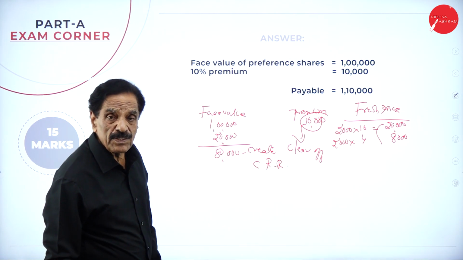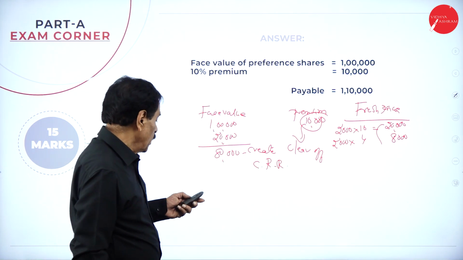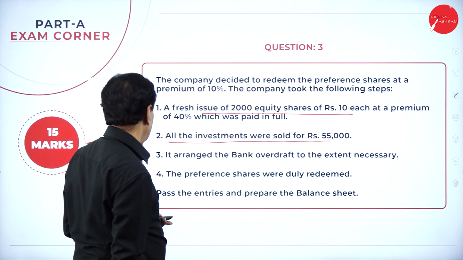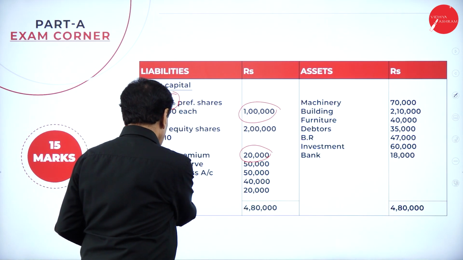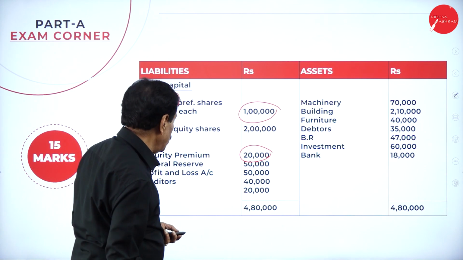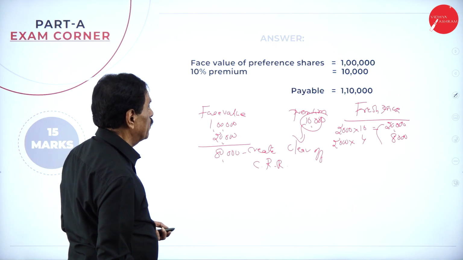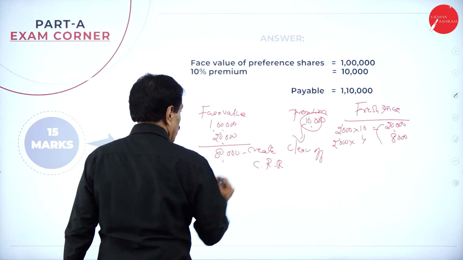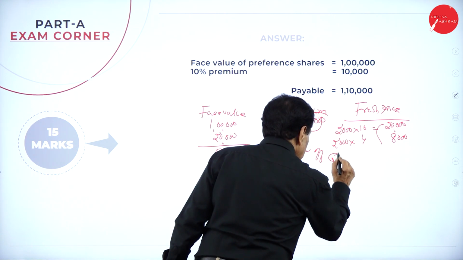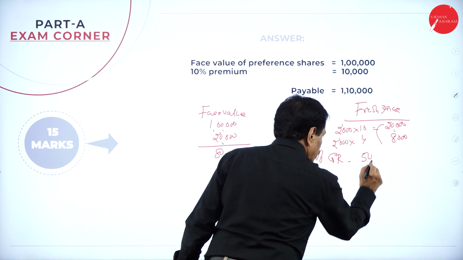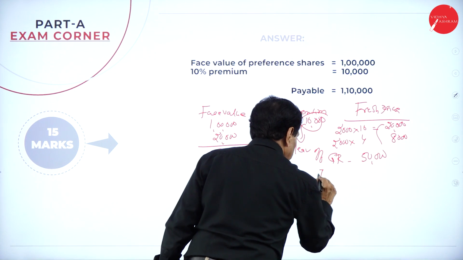With the help of general reserve and profit and loss account. If you see your balance sheet, your general reserve is 50,000, profit and loss account is 50,000. You got general reserve 50,000. Profit and loss.